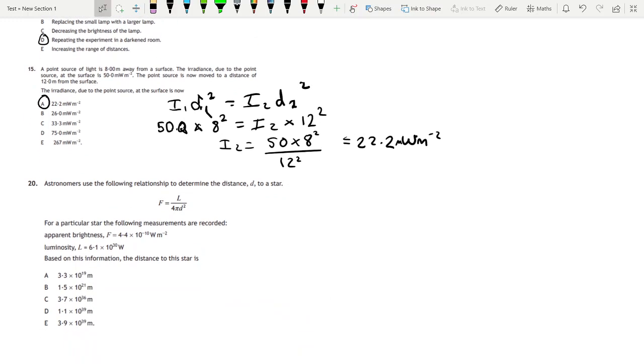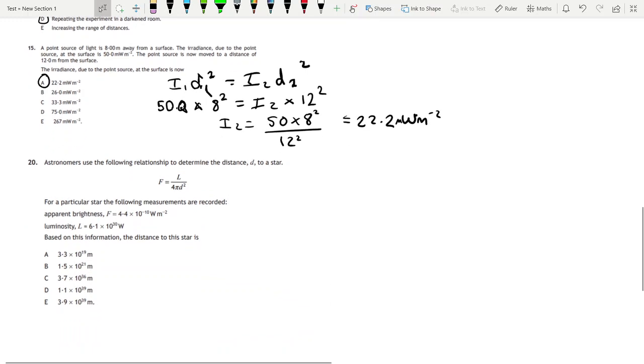And number 20, because we're skipping out some of them that you haven't quite done the theory for. This is one of those ones where it's an equation that you haven't seen yet, but you've got everything that you need to answer it. So astronomers use the following relationship to determine distance d to a star. Now this is an Advanced Higher equation, but it's quite a nice equation. For a particular star, the following measurements are recorded. Based on this information, the distance to the star is.